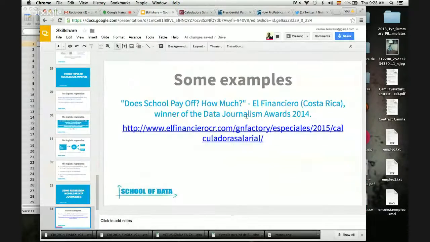And they even won a Data Journalism Prize with this work. And you have the link over here if you want to check into this. This is a great example of data journalism using regression analysis.